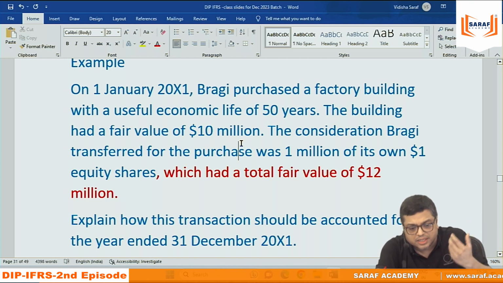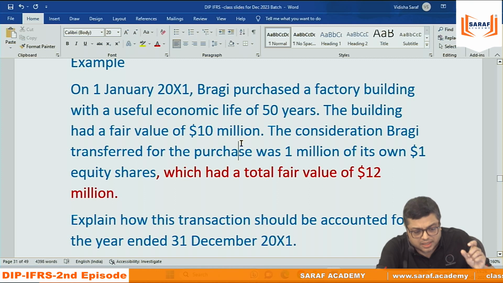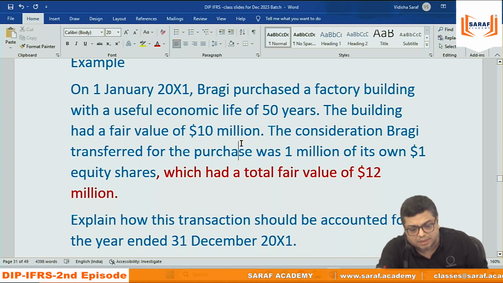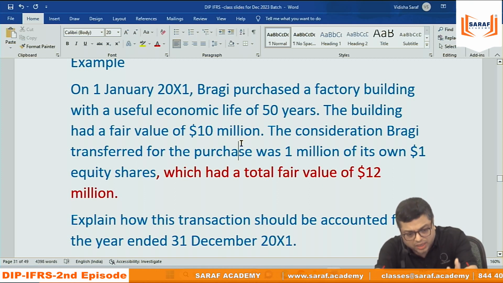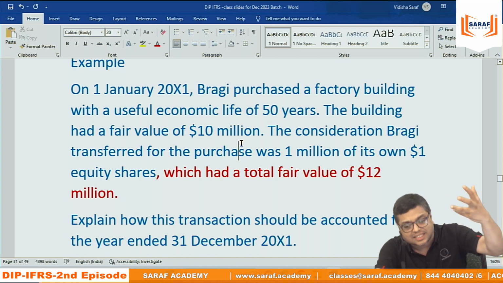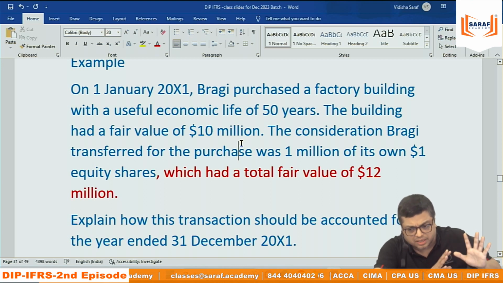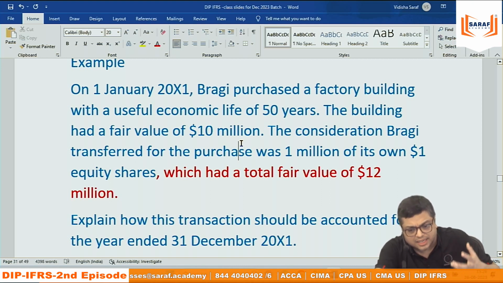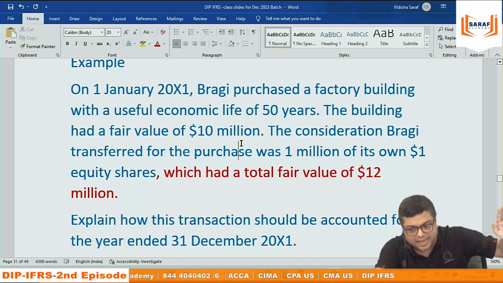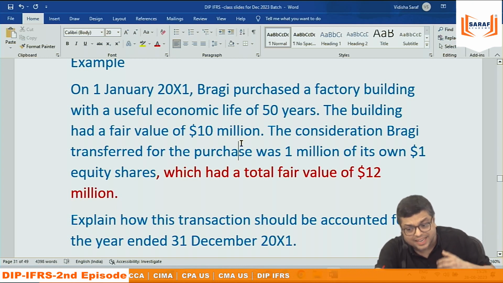If somebody will say journal entry, in the journal entry, debit credit concept is whenever you have increase in the assets, then the policy in accounting, not only IFRS, Indian, any accounting, whenever there is increase in asset, it is one aspect, debit aspect. Whenever there is increase in liability, it is another aspect, credit aspect. Increase in asset, debit.